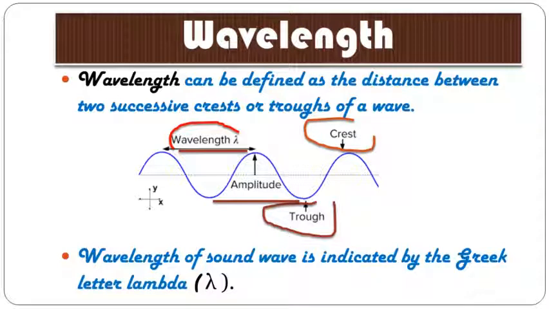The wavelength of a sound wave is indicated by the Greek letter lambda. You can observe the symbol of lambda. So this was all about wavelength.